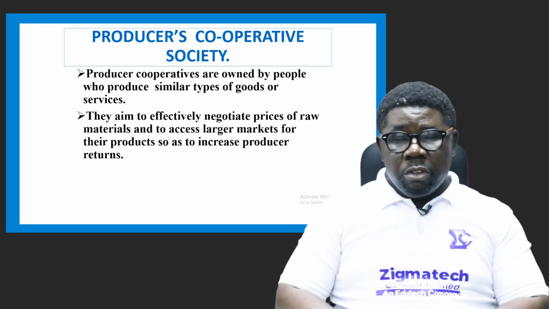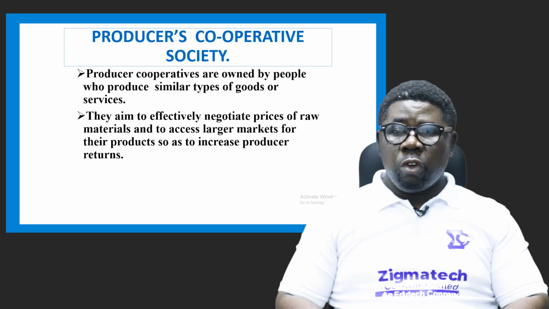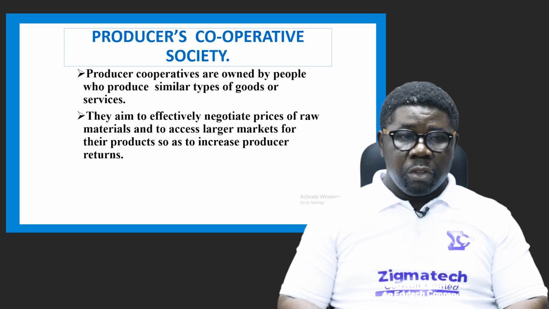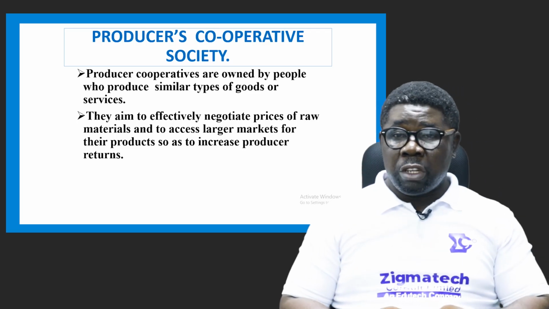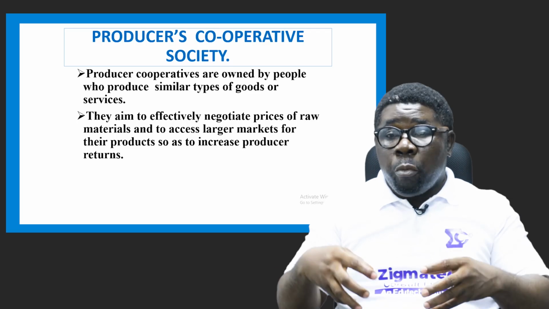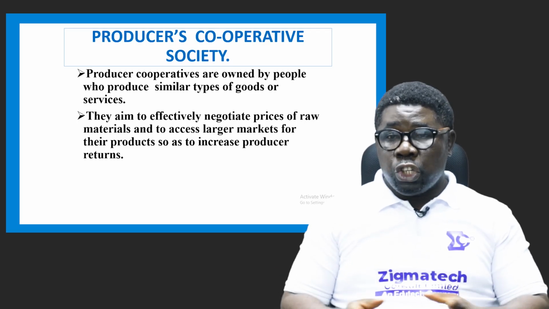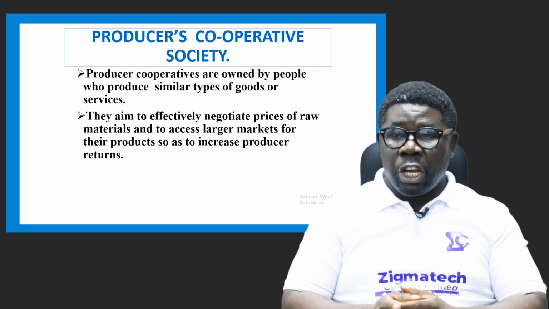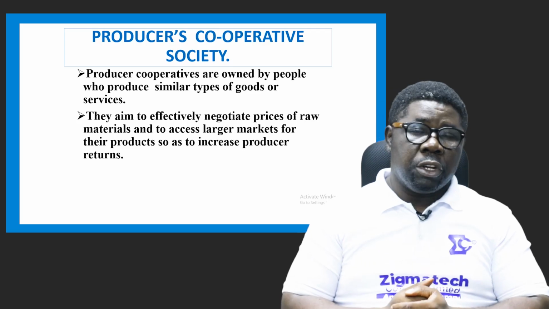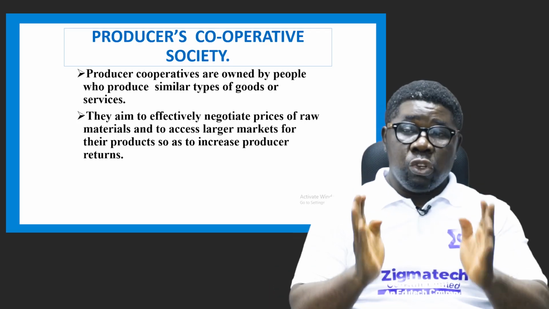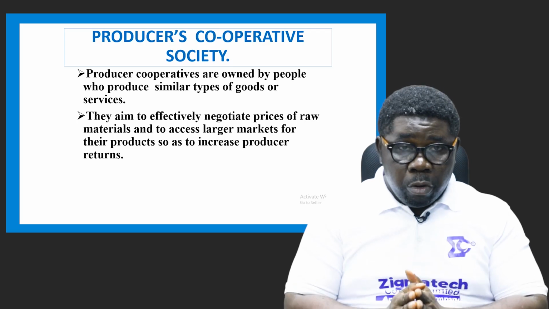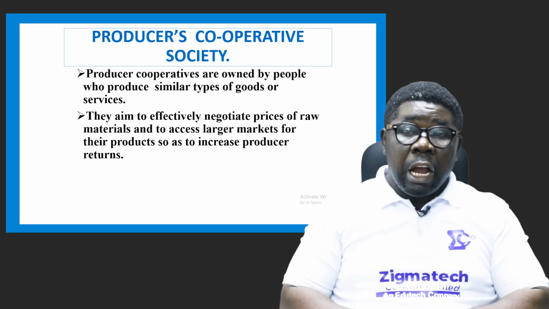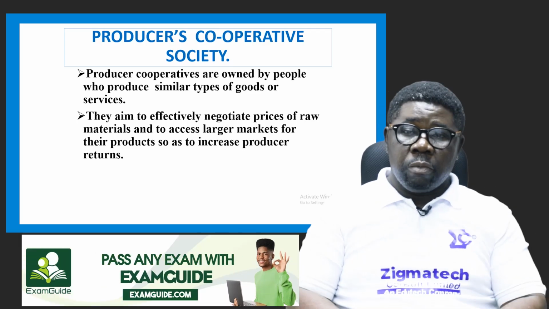We have producers cooperative society. A producers cooperative society is owned by people who produce similar types of goods and services, right? That's why they can come together, because they have a common interest. They aim to effectively negotiate prices of raw materials and to access larger markets for their products, so as to increase production returns, okay? They can sell as a unit and make good profits, good returns, and then share back to the individual members according to their portion of the output produced, okay?